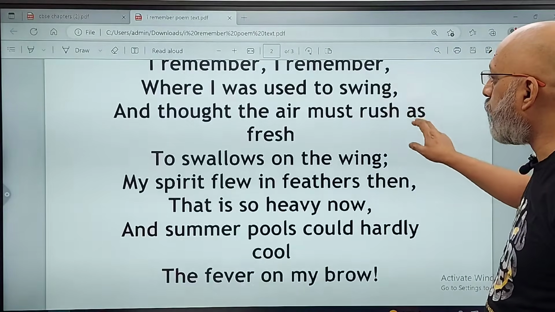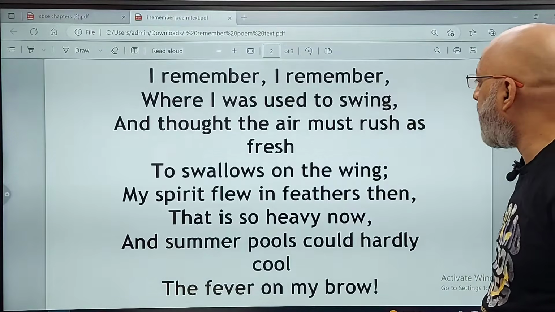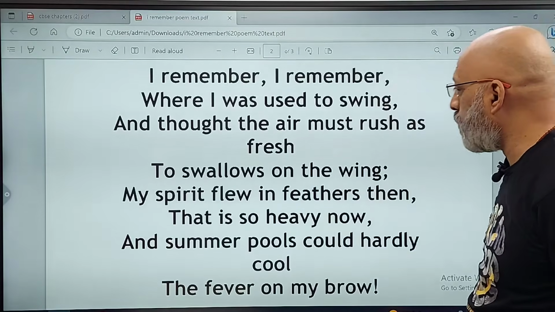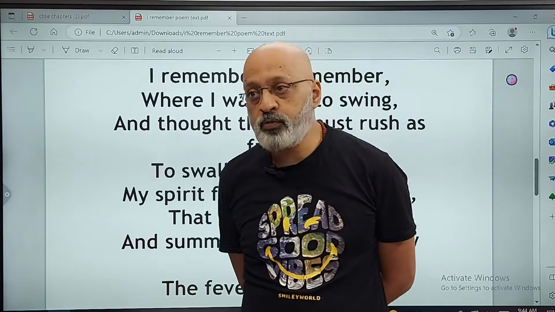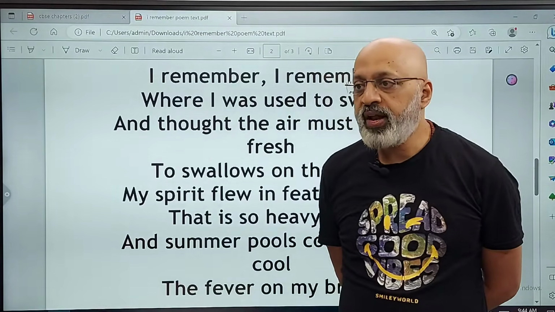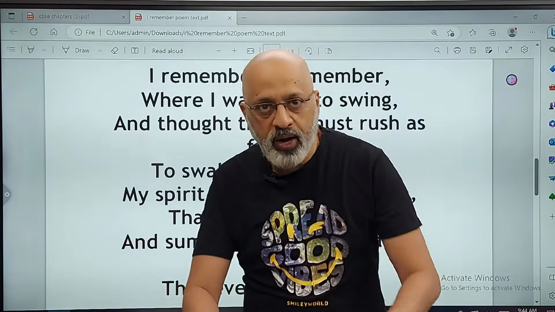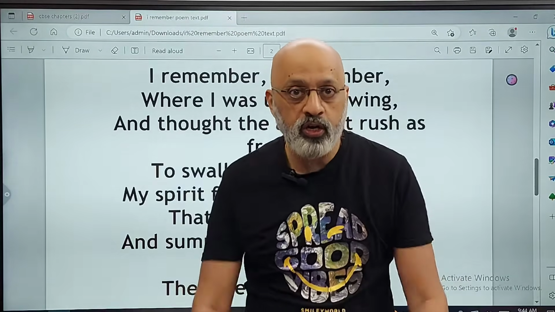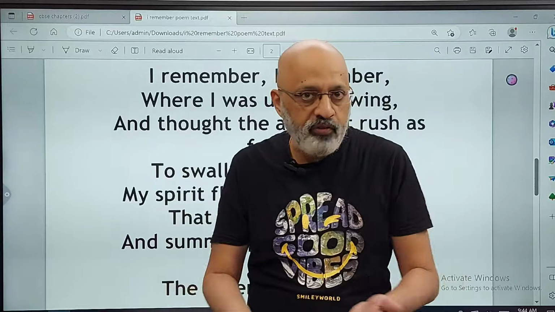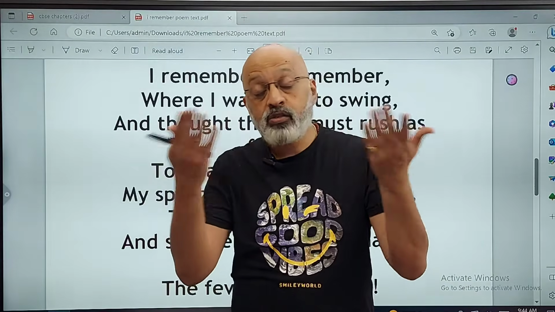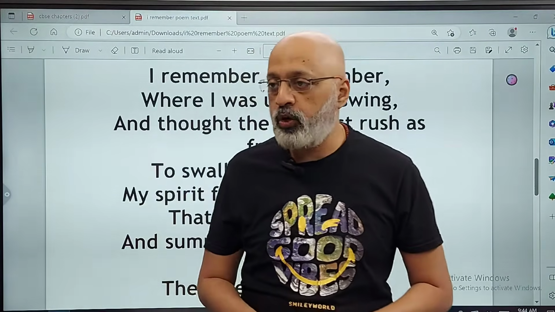I remember where I was used to swing, the thought the air must rush as fresh to swallows on the wing. Now in the third stanza, he's talking about personal experiences and feelings. Where I used to swing means that he used to play on a jhula, on a swing in the garden, and that's a regular activity for everyone, as it would have been for the poet during his childhood years.